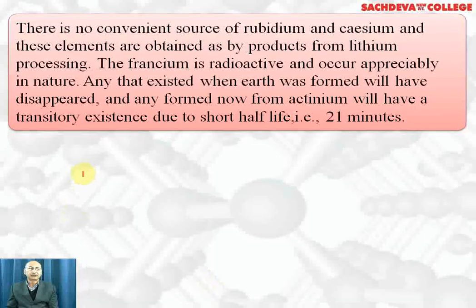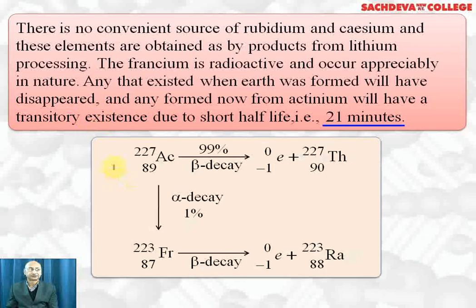There is no convenient source of rubidium and cesium, and these elements are obtained as a byproduct from lithium processing. Francium is radioactive and does not occur appreciably in nature. Any that existed when Earth was formed must have disappeared, and any formed now from actinium will have a transitory existence because it has a very short half-life, that is 21 minutes.